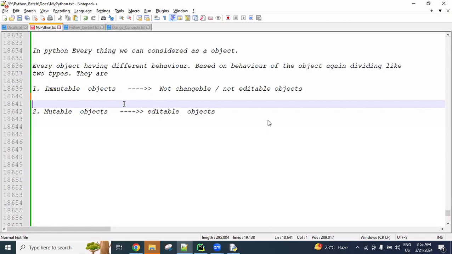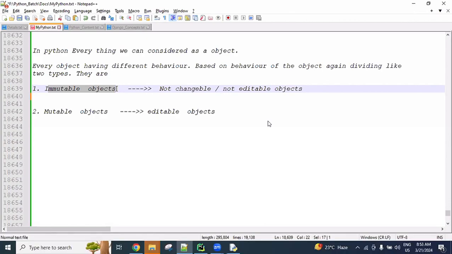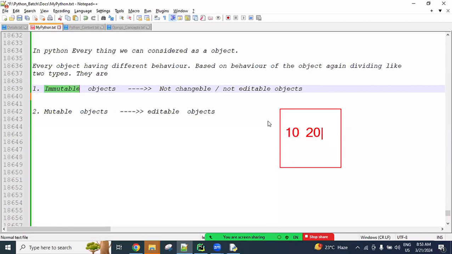Now check a definition. If we are creating one object with some values in a memory allocation, and in future we are unable to do any additions in that object, then that object comes under immutable objects.